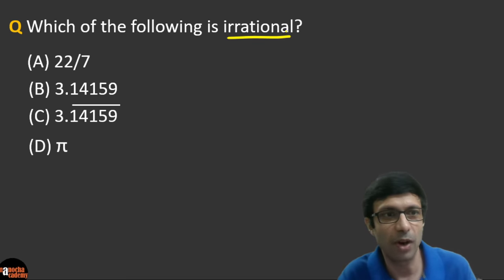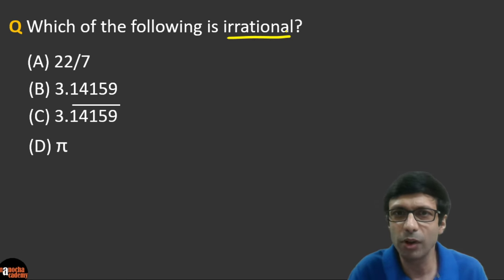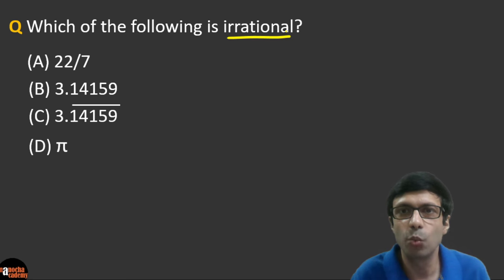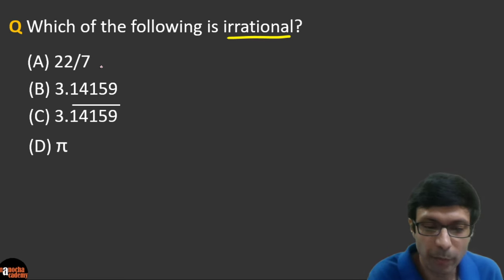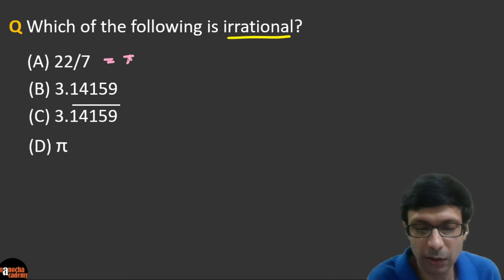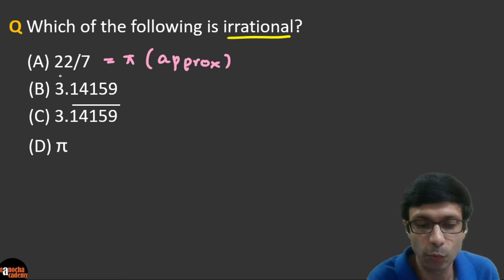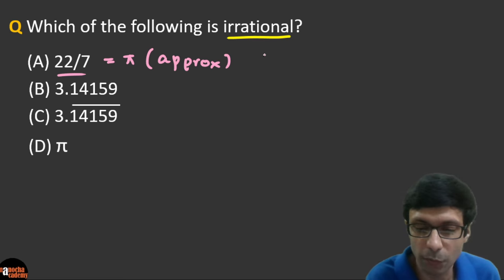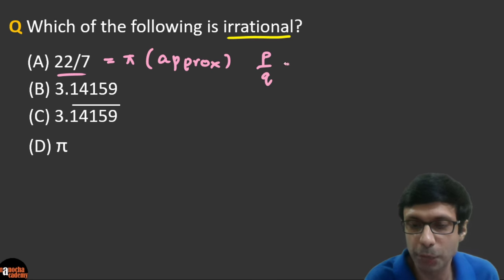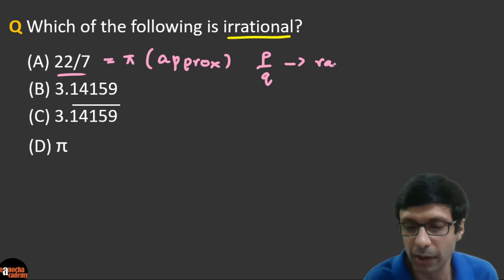Very good. I see a lot of answers here. So excellent. I want everyone to be involved in the questions and try your best here. So which of the following is an irrational number? Okay. So one thing to understand here, many of you might be thinking that the value of pi is this, right? But note that this is only the approximate value of pi. So 22 by 7 is only the approximate value of pi and we know that it's of the form P by Q. So option A is definitely rational number, right?